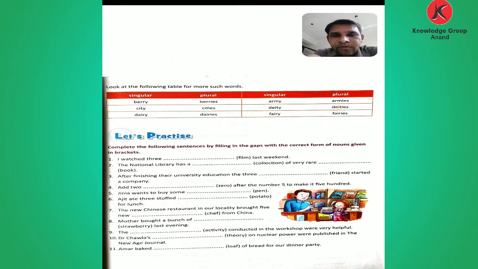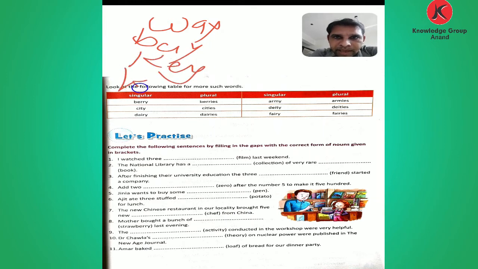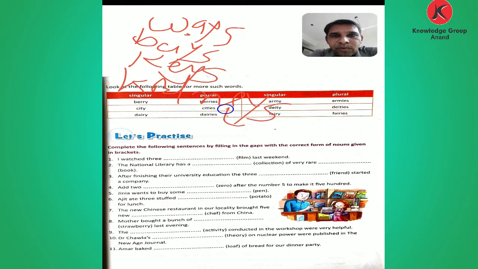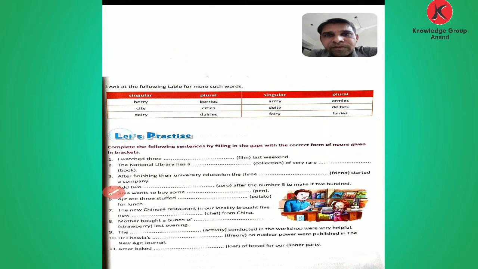There are many more words. Way, bay, key and kidney. Okay, way adding s, bay adding s, key adding s, kidneys, y and s, before that vowel comes. Okay, so this is how we make this plural form.